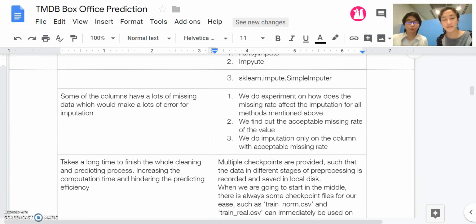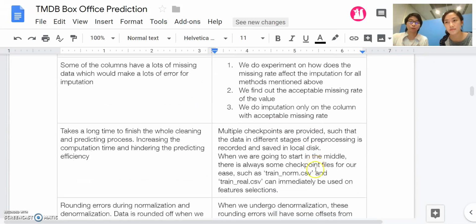Continuing with the processing, some of the columns are missing data, and it takes a lot of time to actually clean and predict in the whole process. In order to compensate for the time, we have some checkpoints and we save the data in different stages. So we can run the later stages and always refer back using those checkpoints.